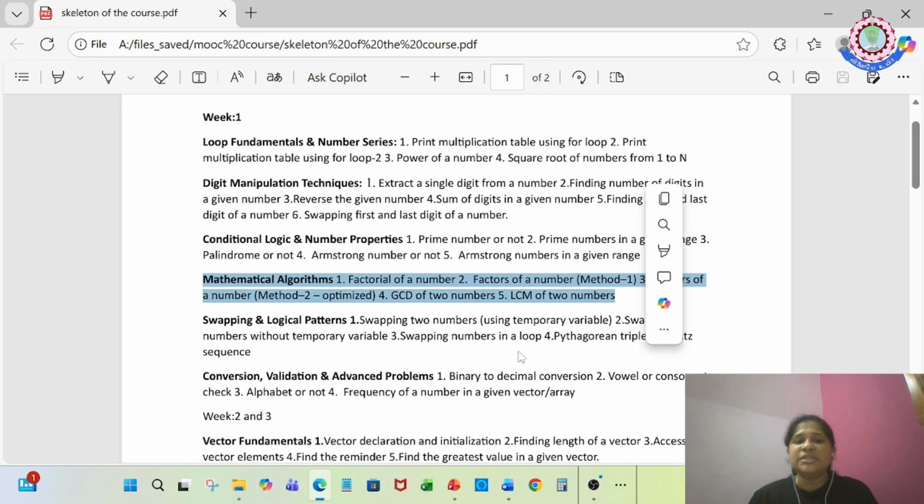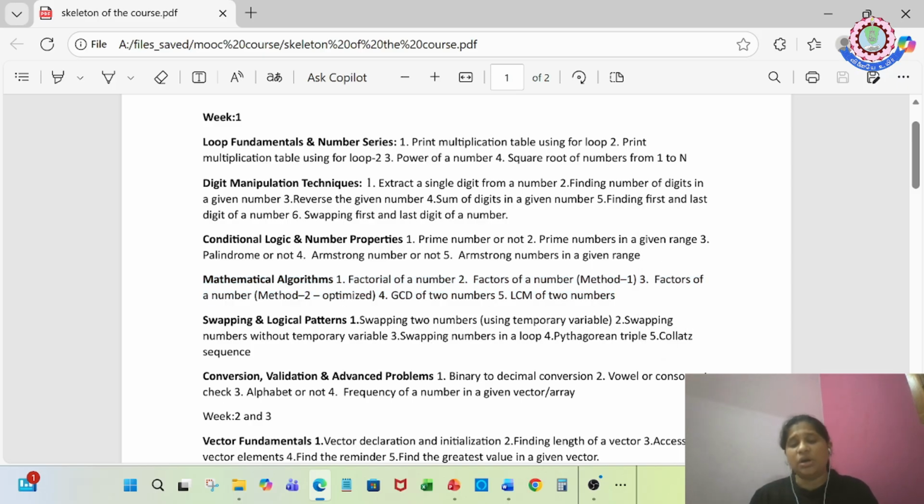And then swapping and logical patterns. Here two different numbers will be stored in two different variables, and these will be swapped. I have given you two versions of it, using a temporary variable and without using it. Then how to swap in a loop, and Pythagorean triples and the Collatz sequence are generated in this section of videos.